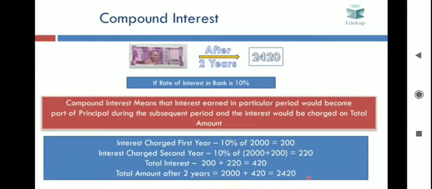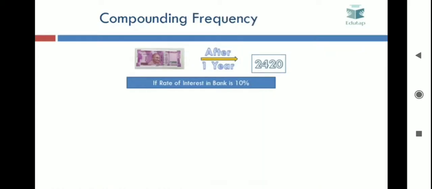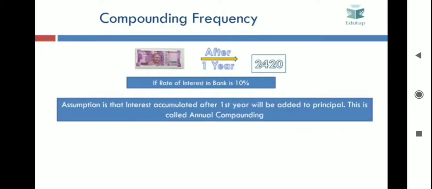Another important point to note here is that if we calculate the total value using compound interest, it will always be greater than the value calculated using simple interest. Now what do we mean by compounding frequency? In the last question, we made an assumption that the interest calculated after the first year will be added to the principal. This is called annual compounding. By annual compounding, we mean that compounding is done each year, that is, interest calculated after 1 year would be added to the principal.